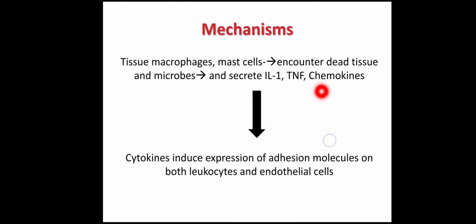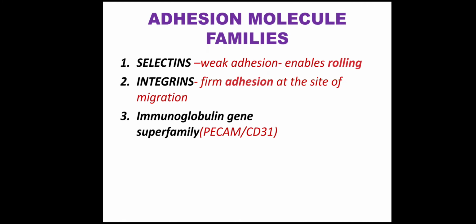So under the effect of these chemical mediators, the adhesion molecules will be expressed on the surface of WBC as well as endothelium. So we should know what are the various families of adhesion molecules which make the cellular events of inflammation possible. So the first family is that of selectins. Selectins, they cause the weak adhesion between the WBC and endothelial cells, and it will enable the rolling.